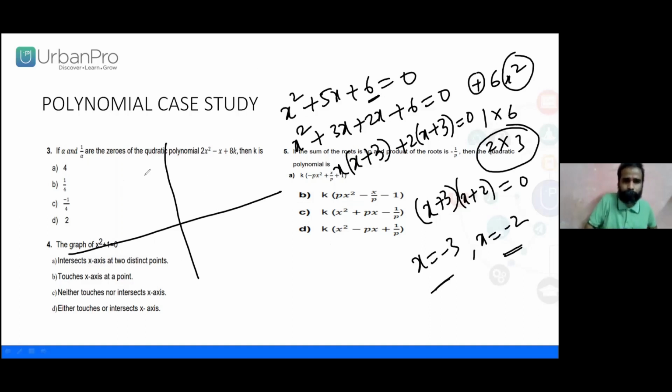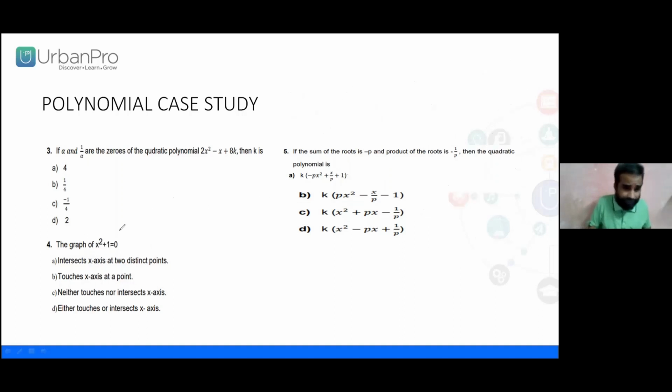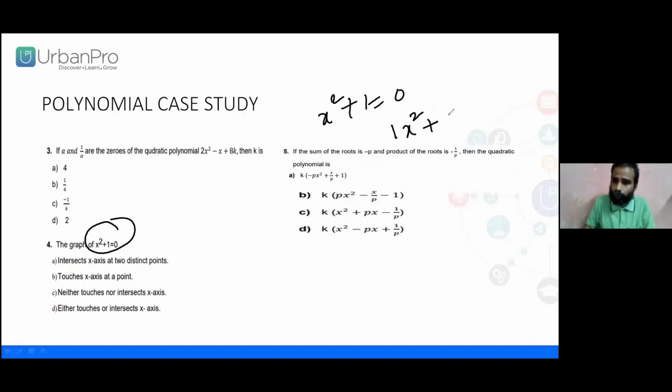Look at the parabola at minus 2 and minus 3. Let me take it as minus 2, and this as minus 3. Are they two different roots? Obviously. The previous case had only one root, two equal roots, coming twice. Now, what about the other case? x square plus 1 equal to 0. Here, the x square coefficient is 1, the x coefficient is 0, and the constant is 1. A is 1, B is 0, C is 1.